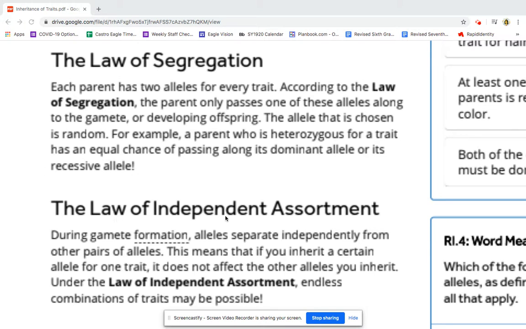The law of independent assortment. During gamete formation, alleles separate independently from other pairs of alleles. This means that if you inherit a certain allele for one trait, it does not affect the other alleles you inherit. Under the law of independent assortment, endless combinations of traits may be possible.